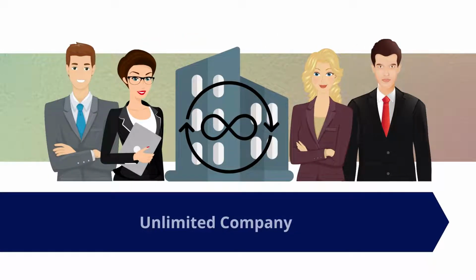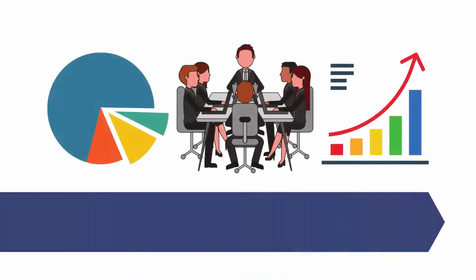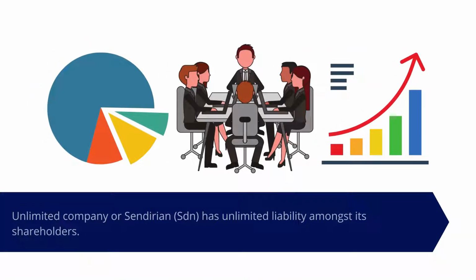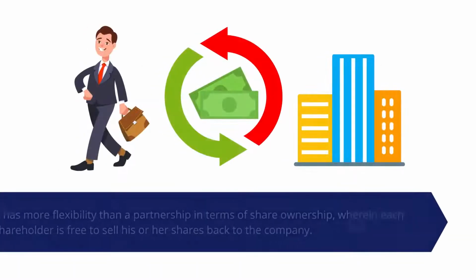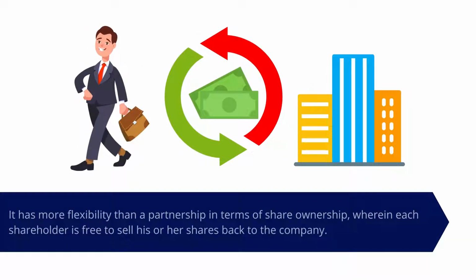Unlimited company. Unlimited company or Sendirian, SDN, has unlimited liability amongst its shareholders. Business owners registering this entity can form a mutual fund that carries assets for investment purposes, instead of carrying out a business. It has more flexibility than a partnership in terms of share ownership, wherein each shareholder is free to sell his or her shares back to the company.